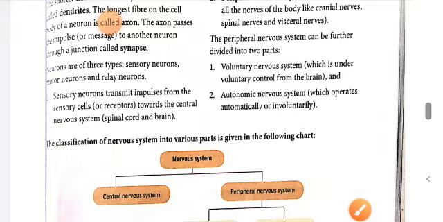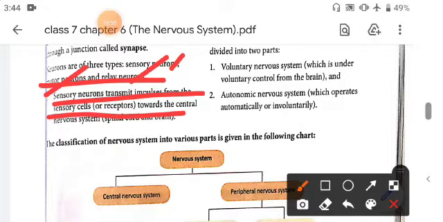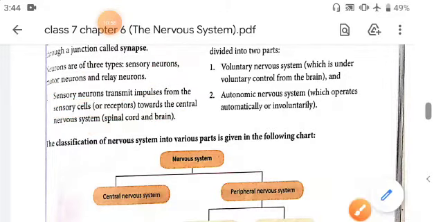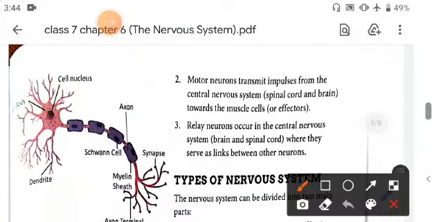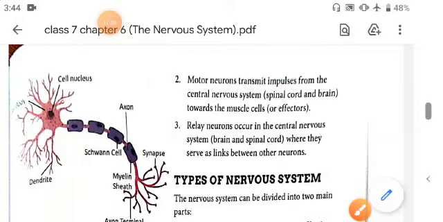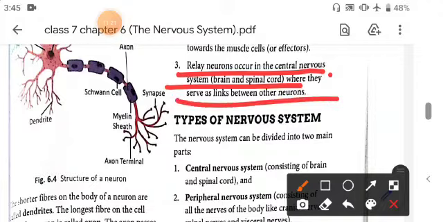Now neurons are of three types: sensory neurons, motor neurons, and relay neurons. Here sensory neurons transmit impulses from the sensory cells, that means receptors, towards the central nervous system. Motor neurons transmit impulses from the central nervous system towards the muscle cells. Now relay neurons occur in the central nervous system, that means brain and spinal cord, where they serve as links between the other neurons.